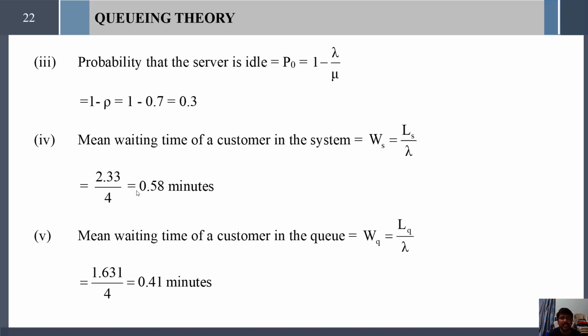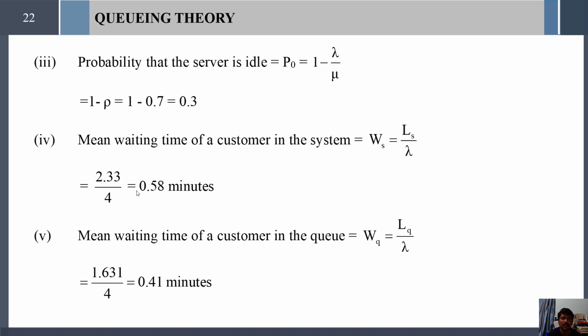And next, the mean waiting time of a customer in the queue, which is WQ. By using Little's formula, WQ equals LQ divided by lambda. Simply substitute LQ and the lambda value, then 1.631 divided by 4 equals 0.41 minutes. This is also a mean waiting time, so the unit should be noted in terms of time only, that is why I have written 0.41 minutes.